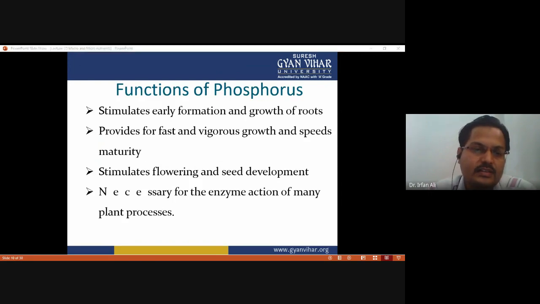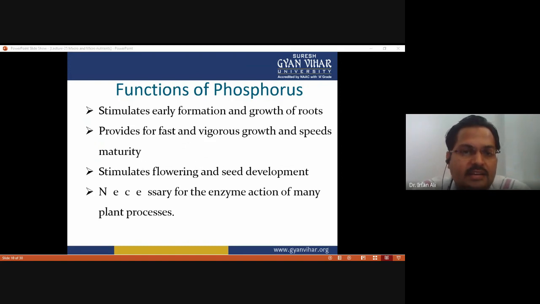Now the second macronutrient is phosphorus. These are the functions of phosphorus. Phosphorus stimulates early formation and growth of roots, so it is required for root growth in the plant. It provides for fast and vigorous growth and speeds maturity, and it stimulates flowering and seed development. Without phosphorus there is insufficient flowering, and seed development is also affected if there is a deficiency of phosphorus.